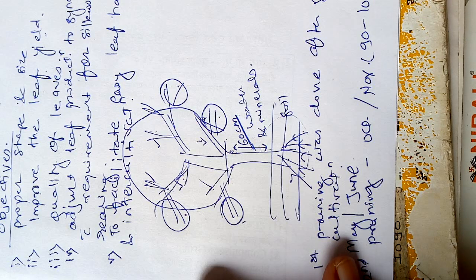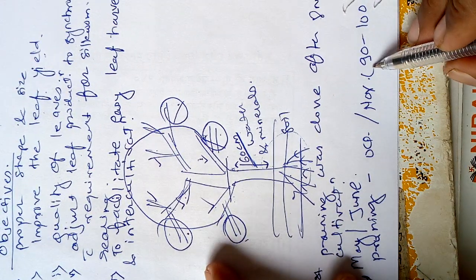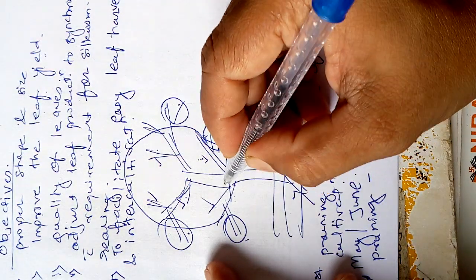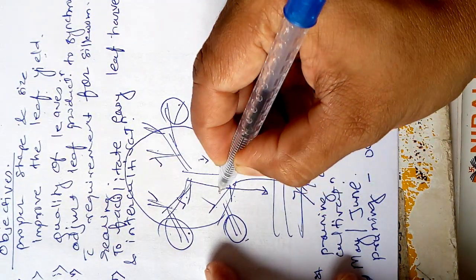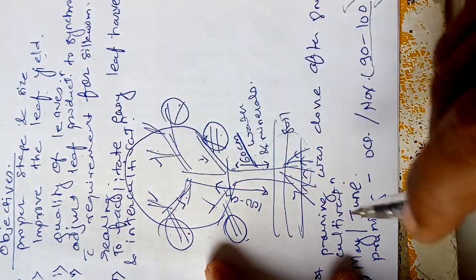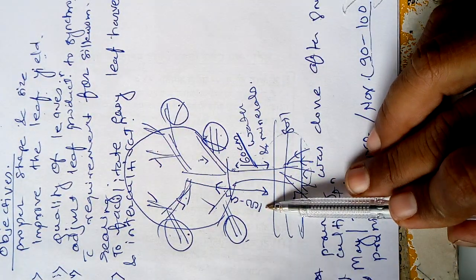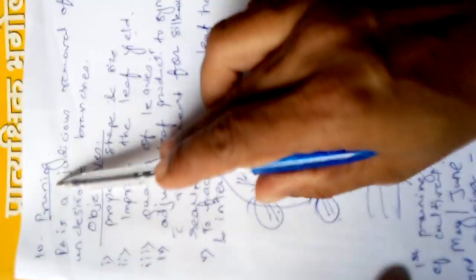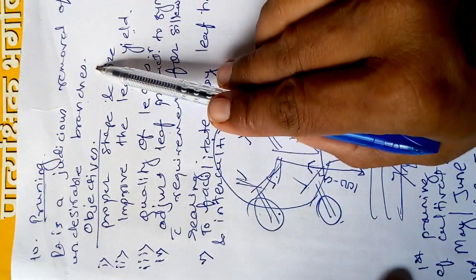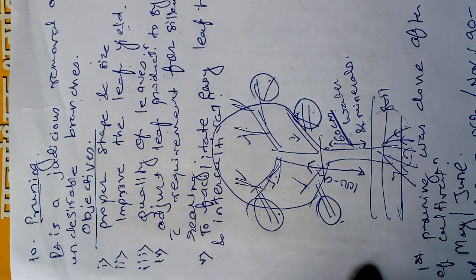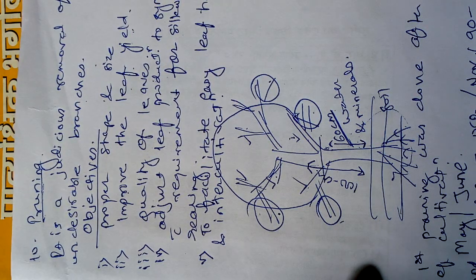The branches which are present at a height of 90 to 100 centimeter from the soil surface, we remove. So in short, pruning means judicious removal of undesirable branches. A short note on pruning will be asked in the examination. Okay, thank you.